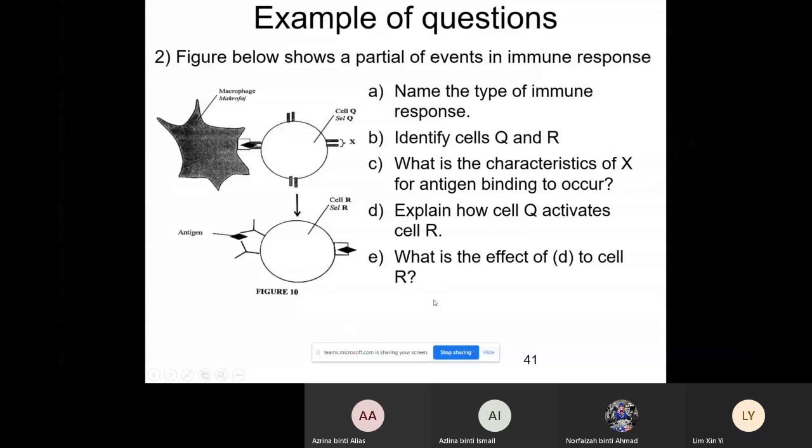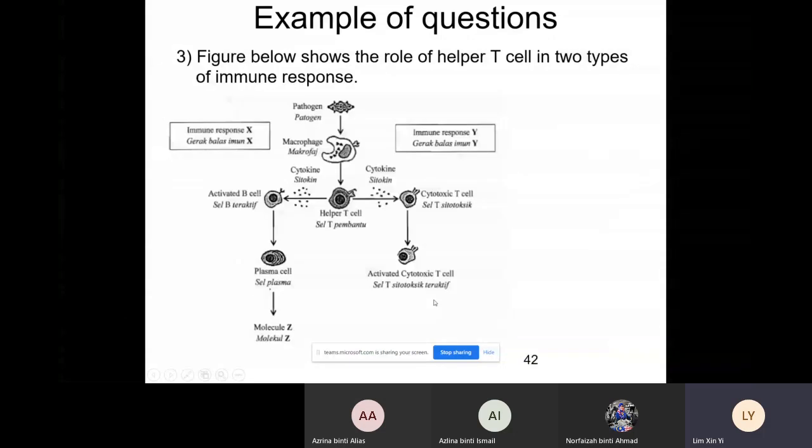Okay. Question 3. Figure below shows the role of helper T cell in two types of immune response. Based on the diagram, the pathogen is engulfed by the macrophage. The macrophage releases cytokine. Cytokine is the general name of the chemical substance.